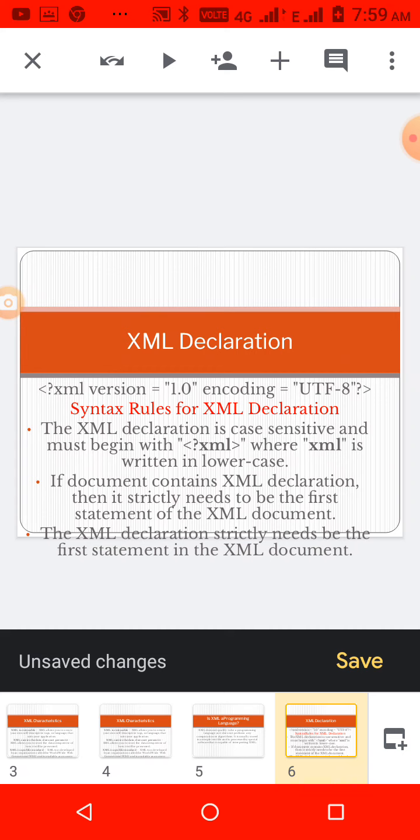The first line is called the prologue section. See that first it's given XML version 1.0 and then encoding UTF-8. It is called the prologue section. Next, syntax. What are the syntax rules for XML declaration? First, it is case sensitive. It must begin with the tag that starts with <?xml and end with ?>, where xml is in lowercase. And then if there is any declaration, it is in the first statement of the XML document.